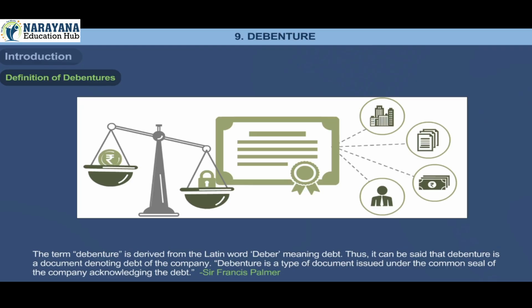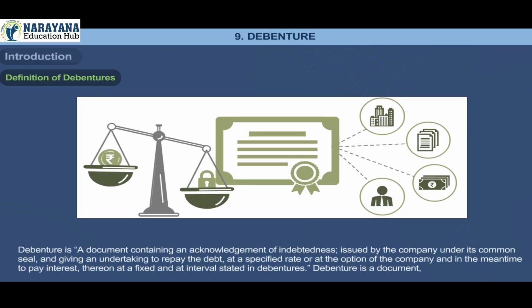Sir Francis Palmer: Debenture is a document containing an acknowledgement of indebtedness issued by the company under its common seal and giving an undertaking to repay the debt at a specified rate or at the option of the company, and in the meantime to pay interest thereon at a fixed rate and at intervals stated in the debentures.